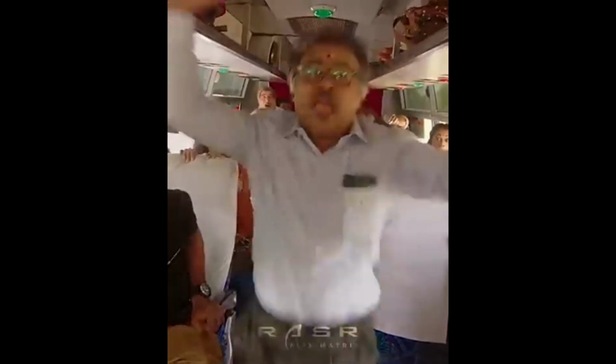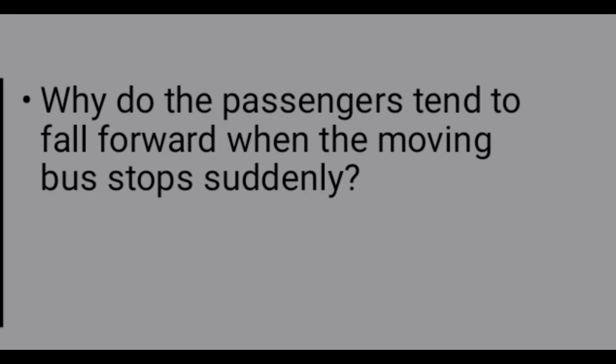Next, in the beginning, we watched a video in which a person falls forward when a sudden brake is applied. We can see that situation in our daily life also. Why do the passengers standing in a bus tend to fall forward when the moving bus stops suddenly? Think about the situation. What might be the answer for this question?